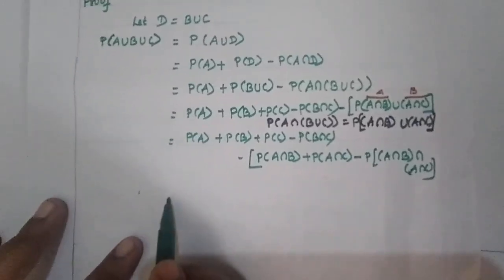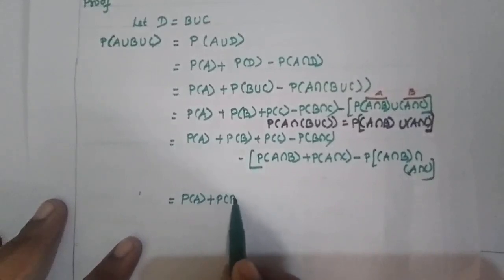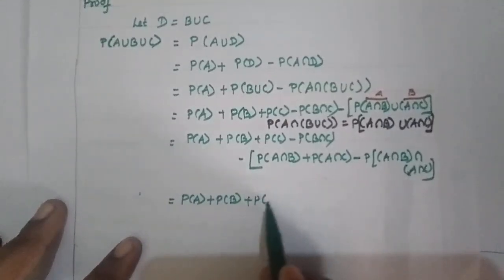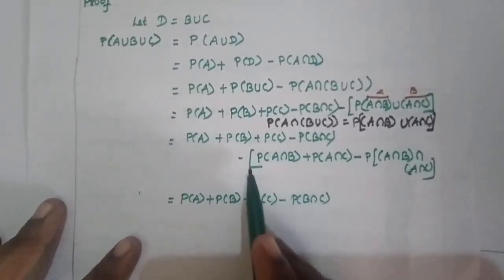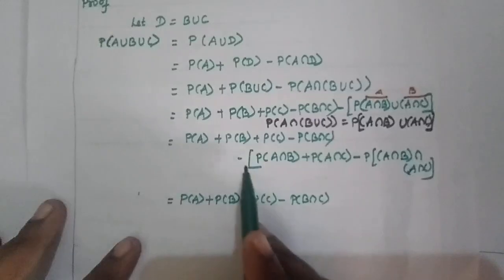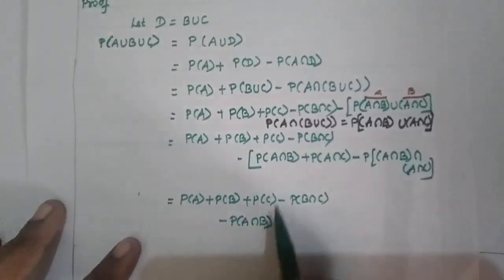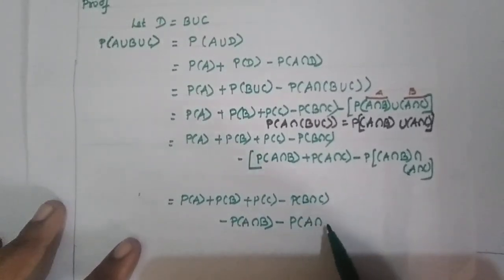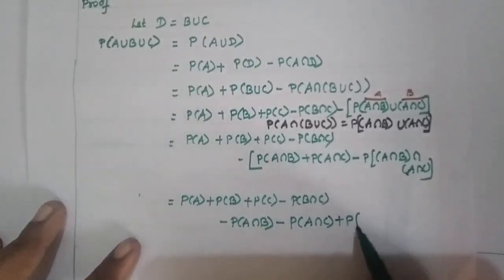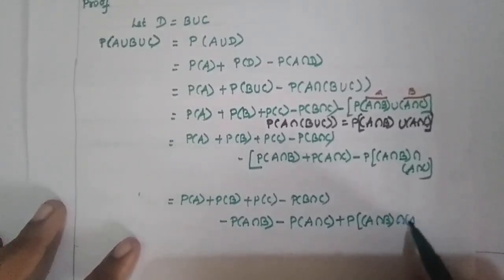Which is equal to P of A plus P of B plus P of C minus P of B intersection C. Now we are going to bring this negative sign inside the bracket. Minus into plus is minus P of A intersection B. Minus into plus is minus P of A intersection C. Minus into minus is plus P of A intersection B intersection A intersection C.